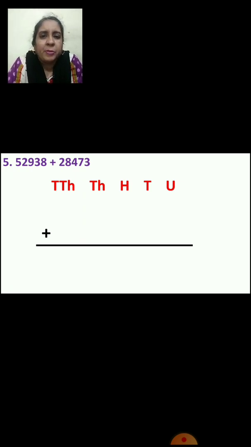Now let's see which number will come in units place. 8. 3 will come in tens place. 9 will come in hundreds place. 2 will come in thousands place. And 5 will come in 10,000s place. Very good.